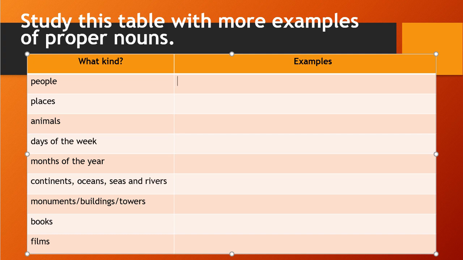Like us, right? So what people nouns, proper nouns can come? Like names, right? Like Raju, Kabir, Anjali, then you can think of any name like Anil, and whichever your friend's name, also any person's name.